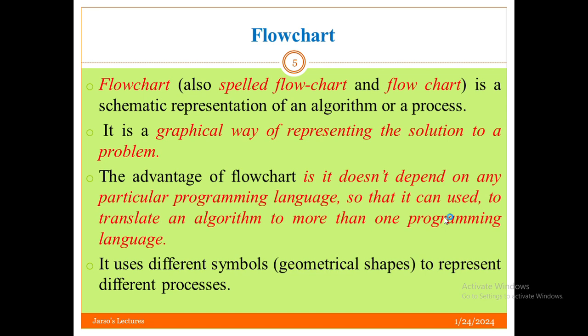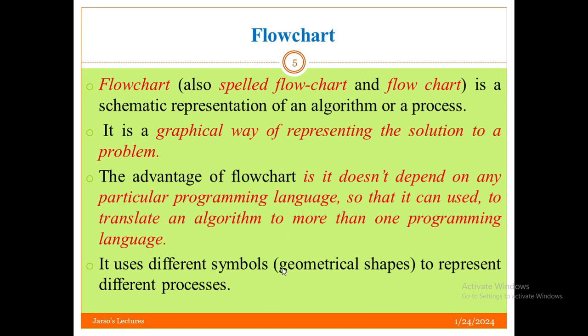After writing one algorithm, that single algorithm can be translated into more than one programming language. For example, we can write an algorithm to add two numbers. Then that algorithm can be translated into the Java programming language, and it can also be translated into another language like C++. So a general algorithm by itself is independent of programming languages. This is the point that we have to bear in mind.